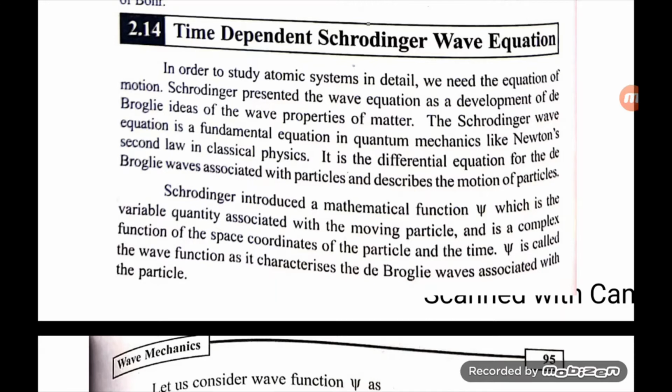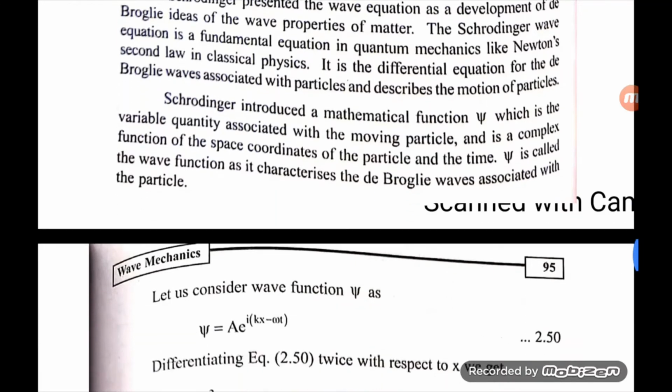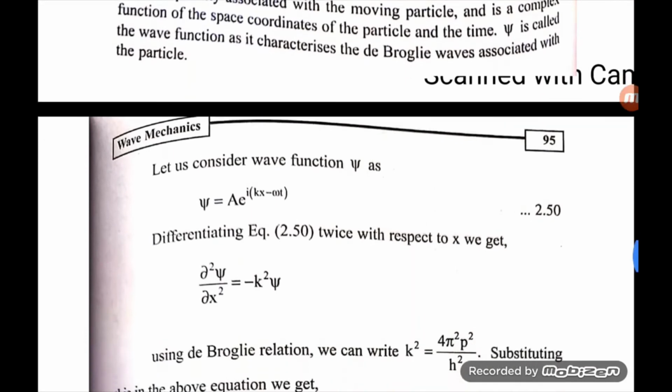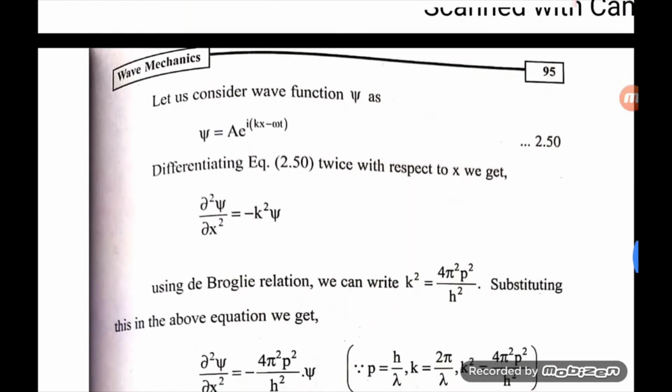Psi is called the wave function, and it characterizes the de Broglie waves associated with the particle. So simply, psi is a wave function associated with the particle. Let us say the wave function psi is equal to A e^(i(kx - ωt)), which in general is the wave equation.